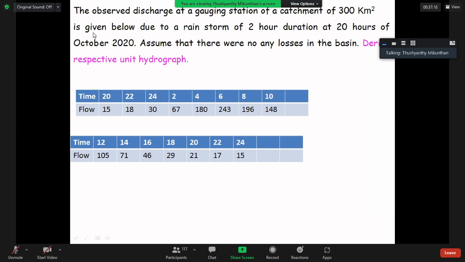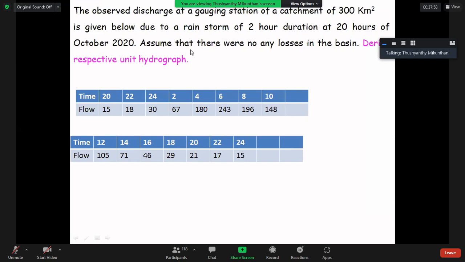Duration of rainfall 2-hour duration. The rest are decorations. So the only things you need are the catchment area 300 kilometers square and the rainfall duration of 2 hours.